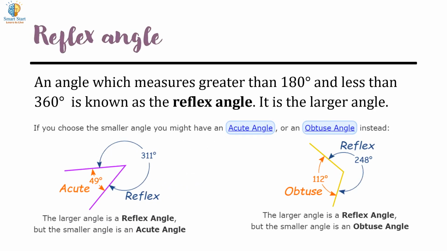If you choose the smaller angle, you might have an acute angle or an obtuse angle. See, in the first figure, the larger angle of 311 degrees is a reflex angle, but the smaller angle of 49 degrees is an acute angle. In the second figure, the larger angle of 248 degrees is a reflex angle, but the smaller angle of 112 degrees is an obtuse angle.